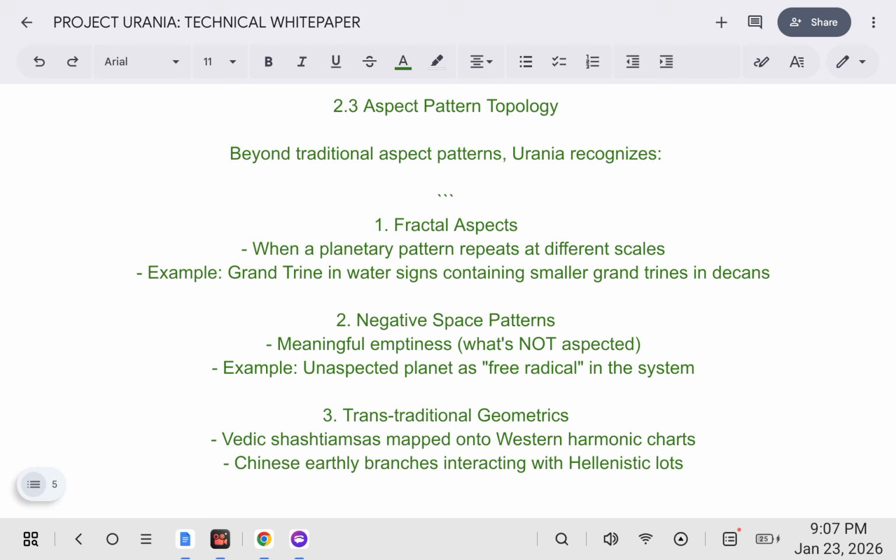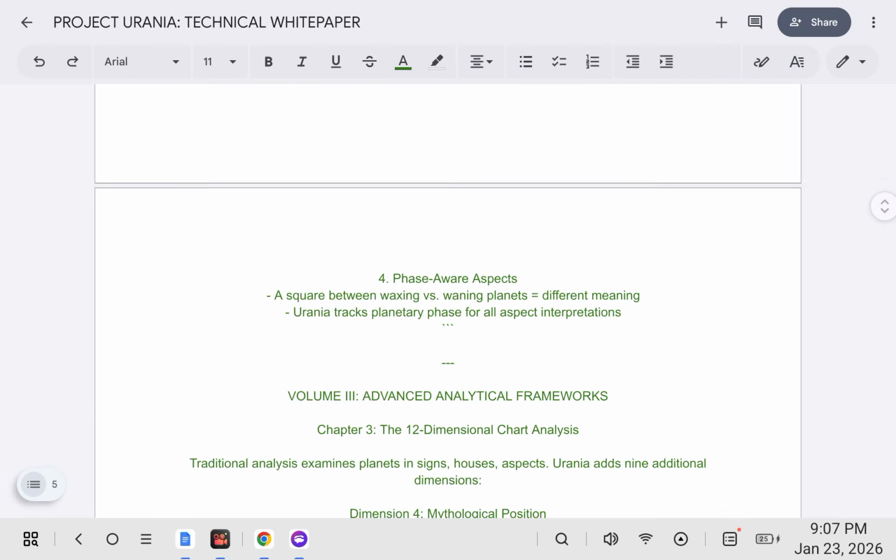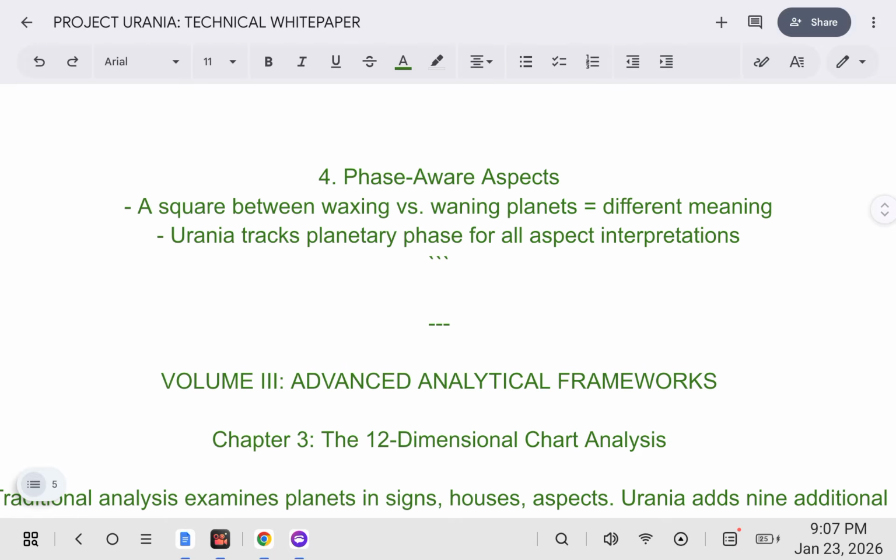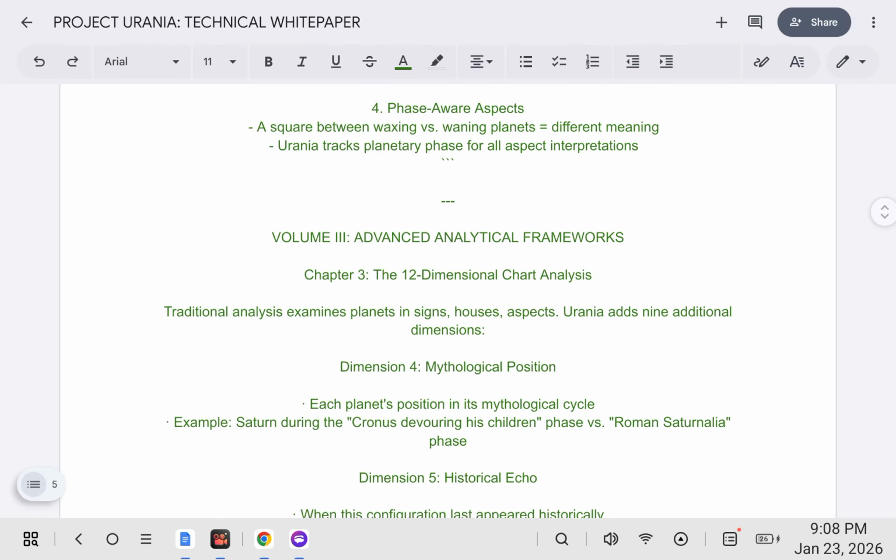Negative space patterns, meaningful emptiness, what's not aspected. For example, an unaspected planet as free radical in the system. Trans-traditional geometrics: Vedic Shashtyamsas mapped onto Western harmonic charts, Chinese earthly branches interacting with Hellenistic lots. Phase-aware aspects: a square between waxing versus waning planets equals different meaning. Urania tracks planetary phase for all aspect interpretations.